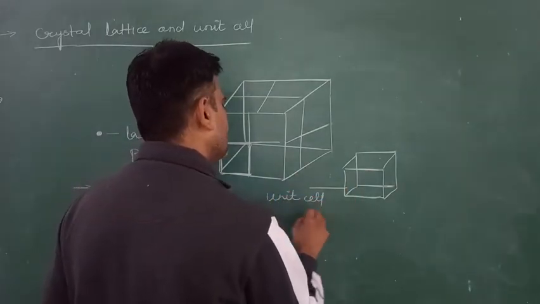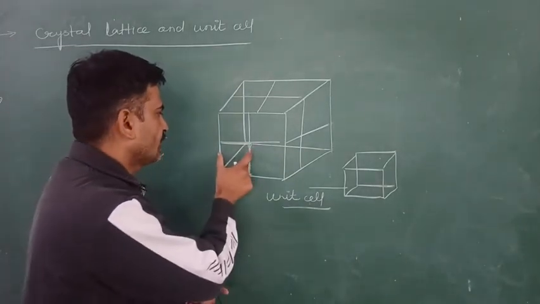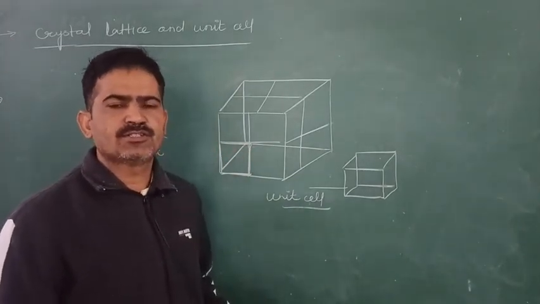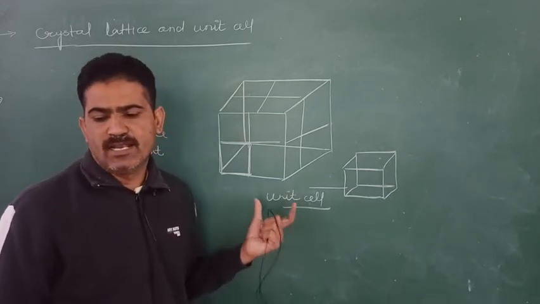What is the unit cell? The smallest portion of a crystal lattice in three-dimensional space is called the unit cell.